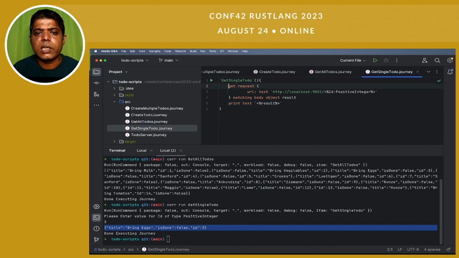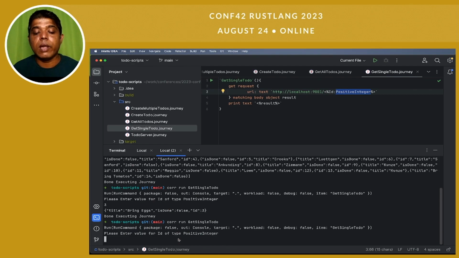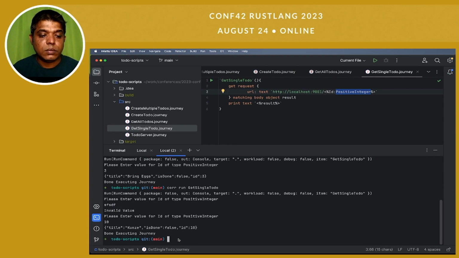Now let's see what is the script written for this. You'll see it is calling a GET request, and as we said, this is a text template where we are passing id as a parameter, and we are declaring that the id should be a positive integer. So, as you saw, it asked me to enter value of id of type positive integer. Let's call the same script, and let's see if I provide text instead of an integer. It says invalid value, please enter value of type positive integer, right? If I say, let's say 10, it gave me the to do with id 10.